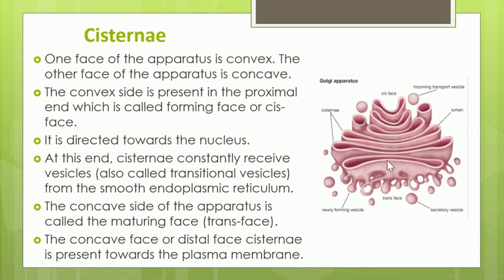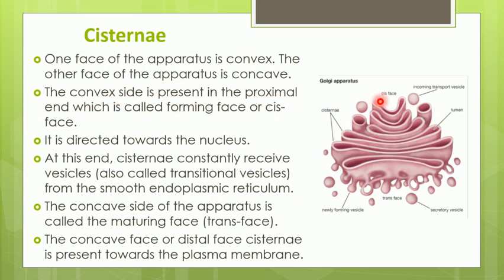If you study the structure in detail, you will find that in this cisterna, one of the faces is a convex face and one of the faces is a concave face. The convex side is present in the proximal end and it is called the cis face.